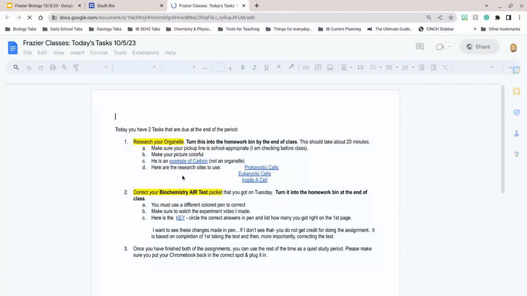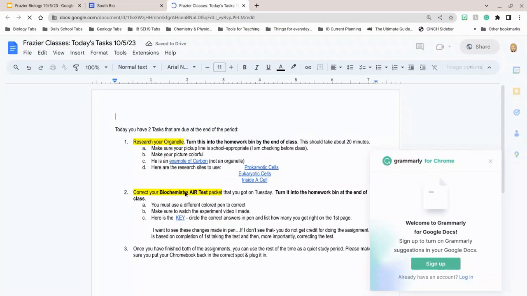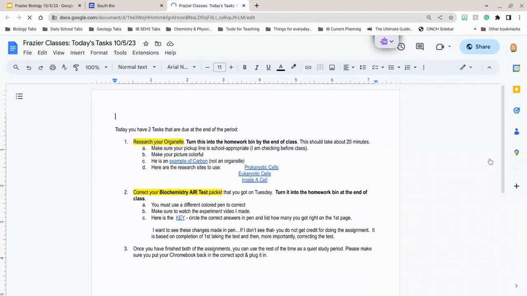And it will open this whole document, which is, again, everything I just showed you, the research on the organelle, and then your biochemistry air test packet. Please turn both those things in by the end of the period. Sorry, this pop-up. By the end of the period. And then once you're finished both of those, make sure you plug your Chromebook back in the correct spot. We're having some problems with that, you guys. There's a slot for each one of your numbers. And then you can use the rest of the time as a quiet study hall.